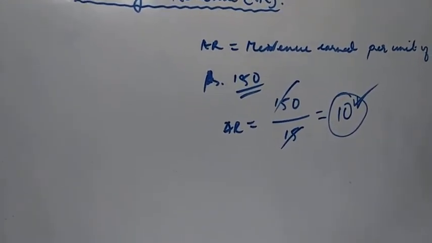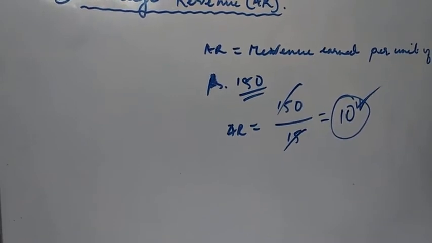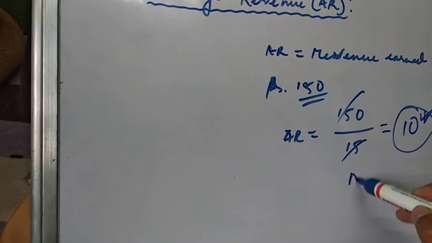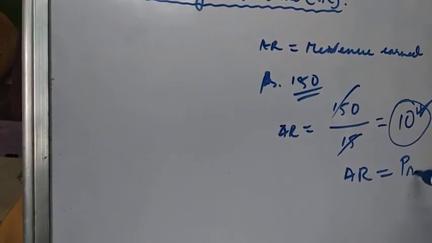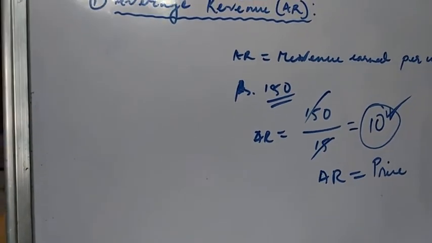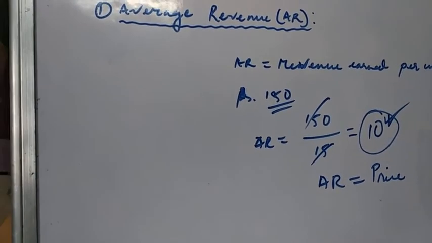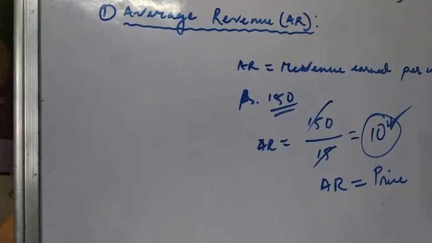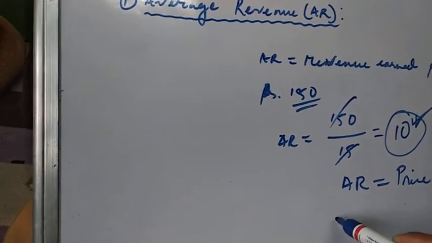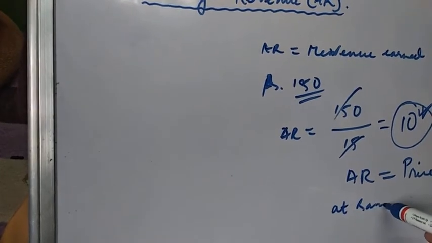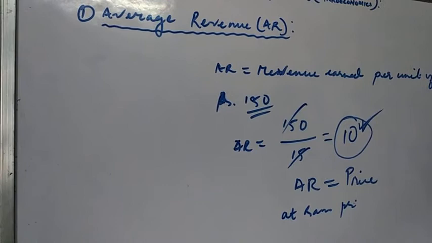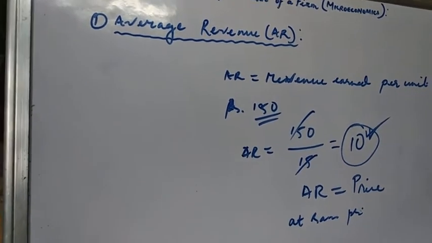Now the question is whether average revenue is different from price, that is, whether average revenue equals price. Whether these two concepts mean the same thing or not, let us see. The answer is, if a seller sells the product at the same price, then average revenue would be the price.